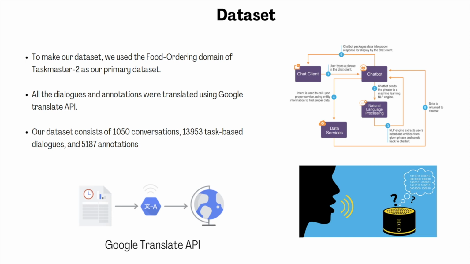To make our dataset, we used the food ordering domain of Taskmaster 2 as our primary dataset. All the dialogues and annotations were translated using the Google Translate API. Our dataset consists of 1050 conversations, 13,953 task-based dialogues, and 5,187 annotations.